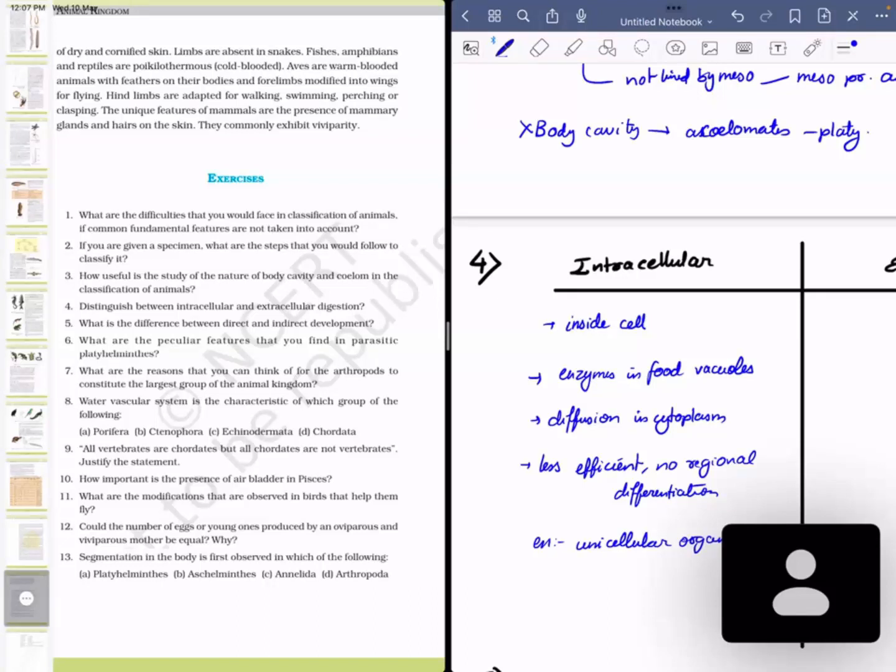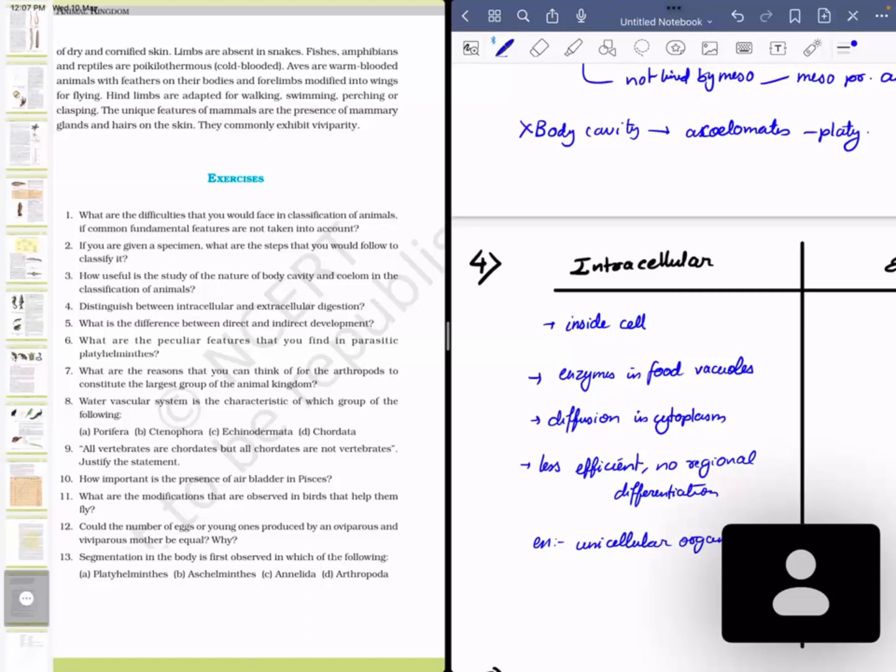So one first difference could be intracellular is inside the cell and extracellular is outside the cell. Second, enzymes. Enzymes are present in food vacuoles in intracellular organisms. But in extracellular organisms, we already know that there are glands which release various kinds of enzymes, such as pancreatic enzymes, or enzymes released in the stomach, such as pepsin. So they are released from the cells outside, where inside the system they are being digested, but not inside the cell.